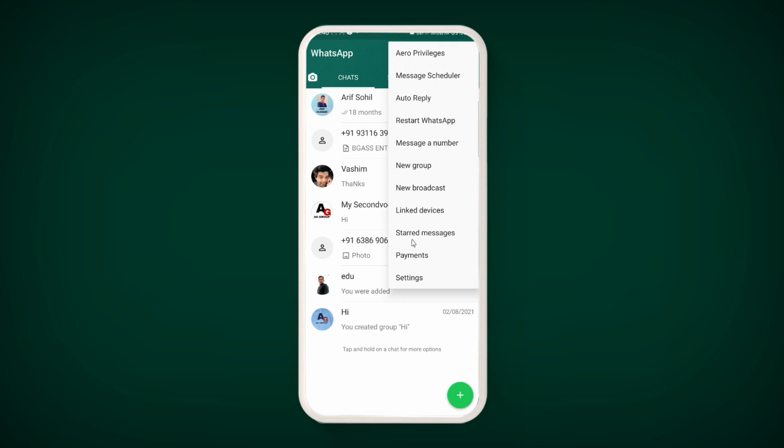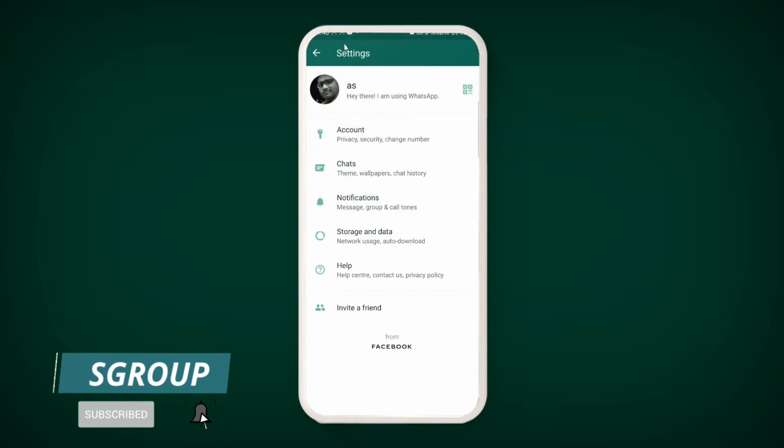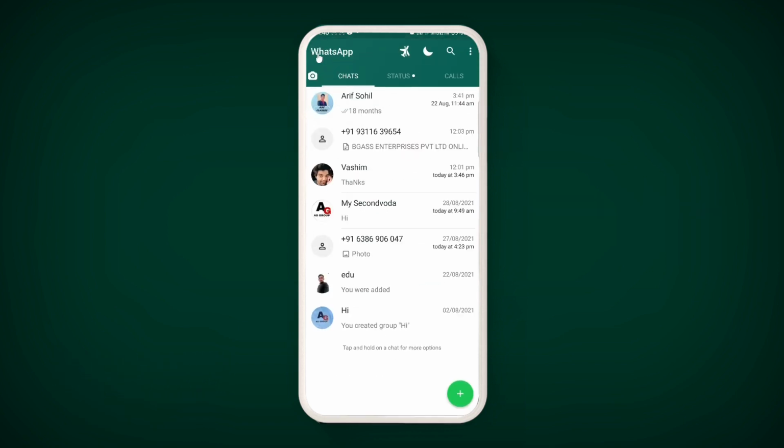By the payment option, you can send money and receive money, but for that you need to add a UPI application and UPI ID here. By the settings option, you can scroll through the official version features of WhatsApp.